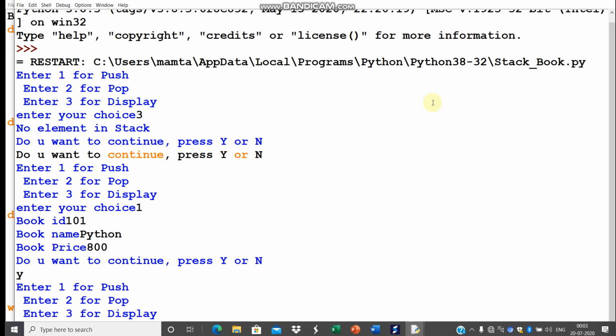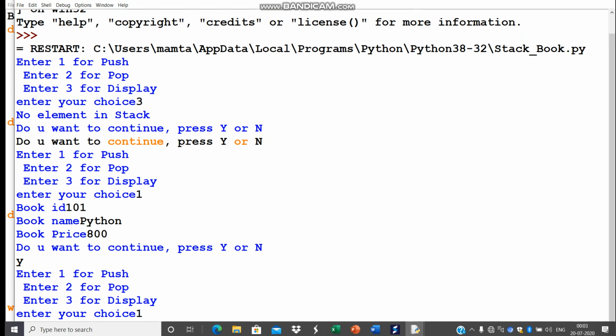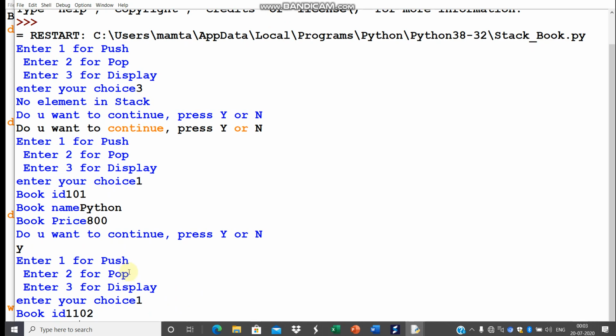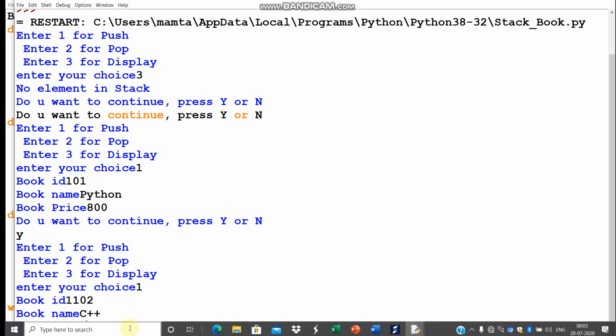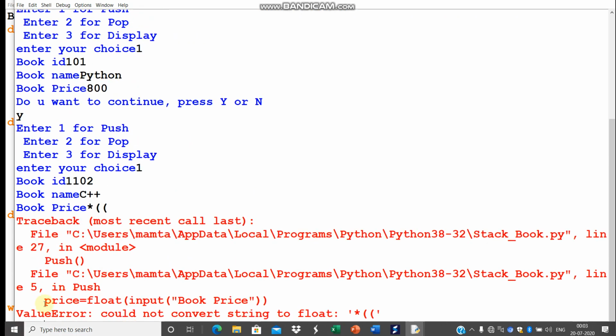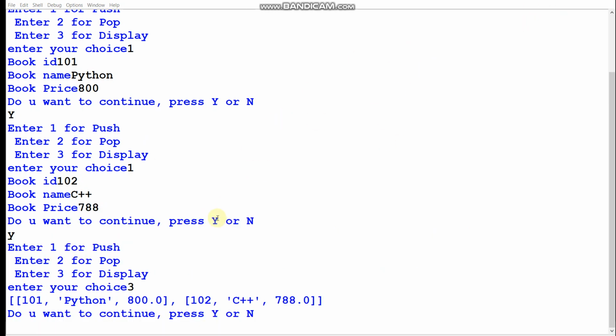Again continue, again I would like to push the element, as we need to continue in this, so you have to adjust a little bit. So this way, the choice is one I have entered, and then it will ask for book ID. So 102, and then book name C++. Being a programmer, I am giving this book. Then the cost is a little bit increased. Okay, some data is wrong, so it is coming like this. So we can enter it once again. I have entered the book details.